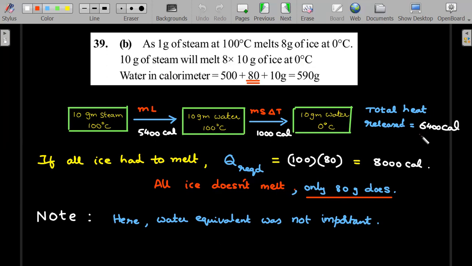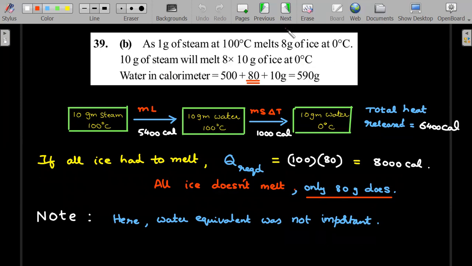Okay, I hope you understood how I got the 80 grams here. So the ratio of these energies that I have here. Therefore the water equivalent is not important here, because the water equivalent available in this particular problem would have been required only if the equations were written for the temperature changes beyond the steam.